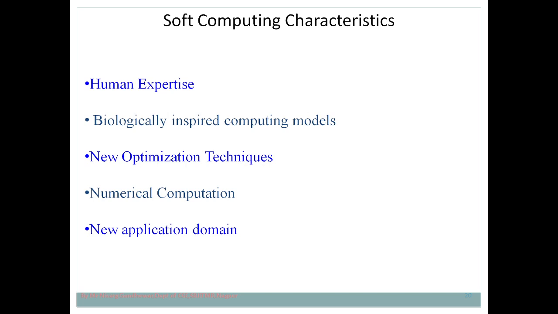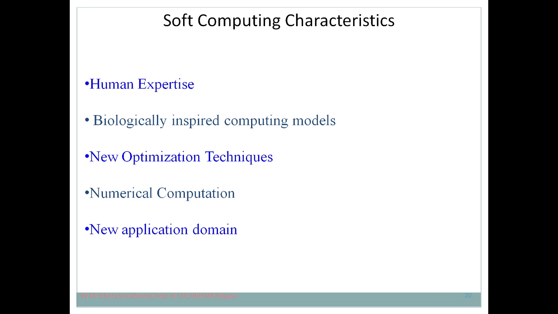Then, new application domain. We already discussed the applications of soft computing, and we have seen that it has multiple applications. It is applied in the medical field, in the financial domain, in the stock market, and in the case of population.